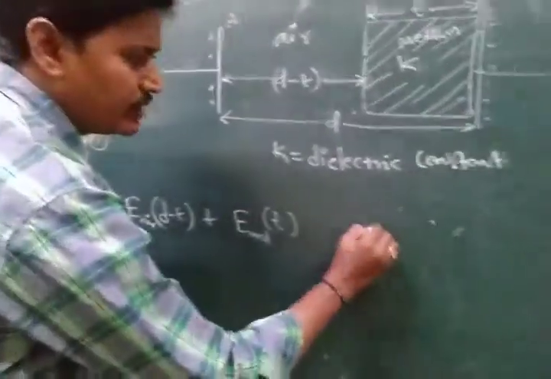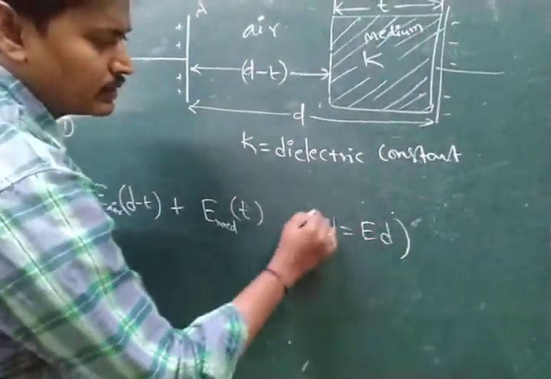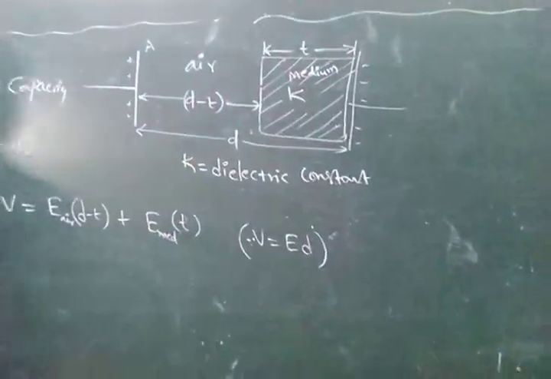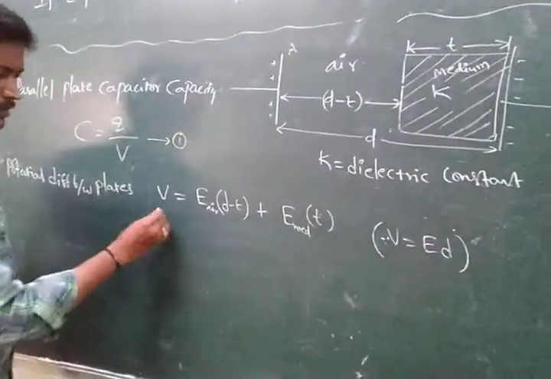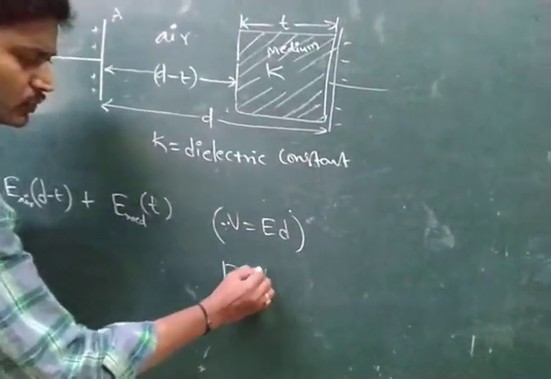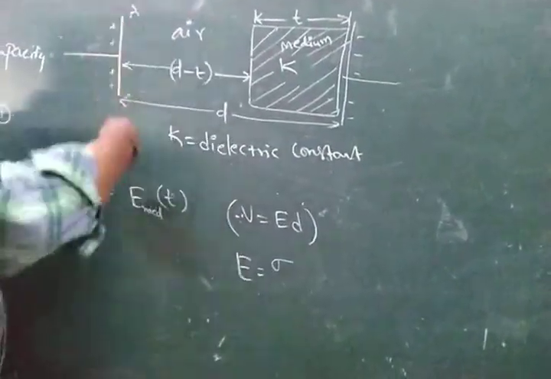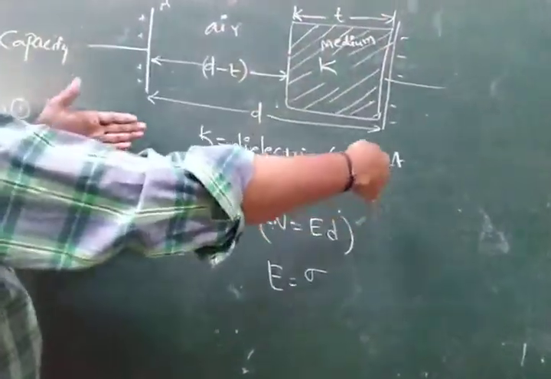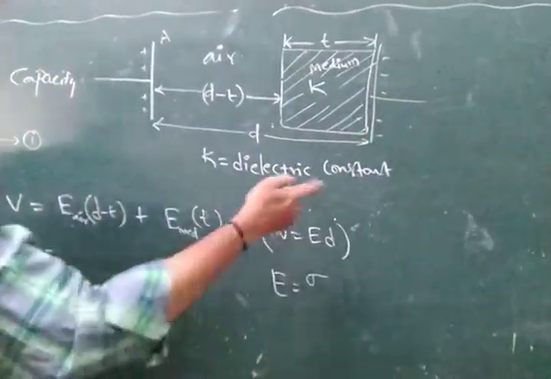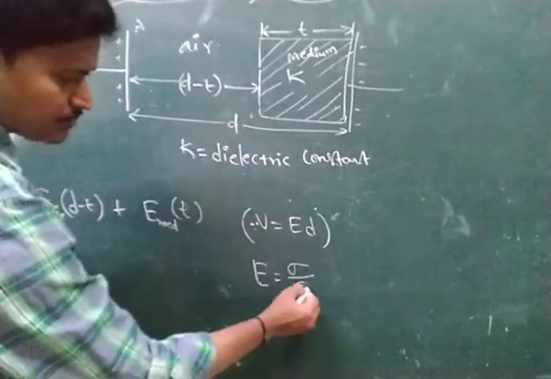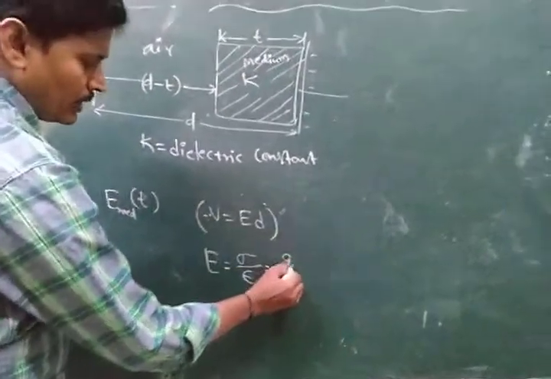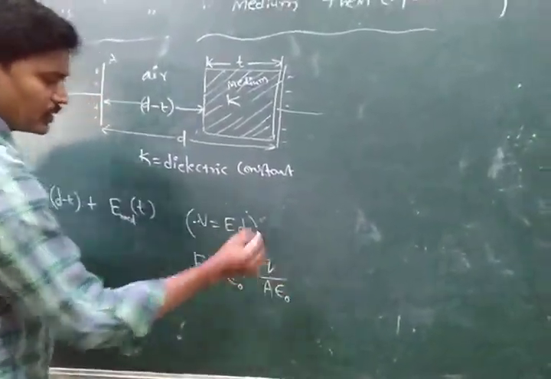The actual formula is V equal to ED, where E is the electric field and D is the width. The parallel plate capacitor behaves like an infinite charged sheet. Therefore the electric field formula is sigma by epsilon naught, where sigma is the surface charge density, that is Q by A into epsilon naught.